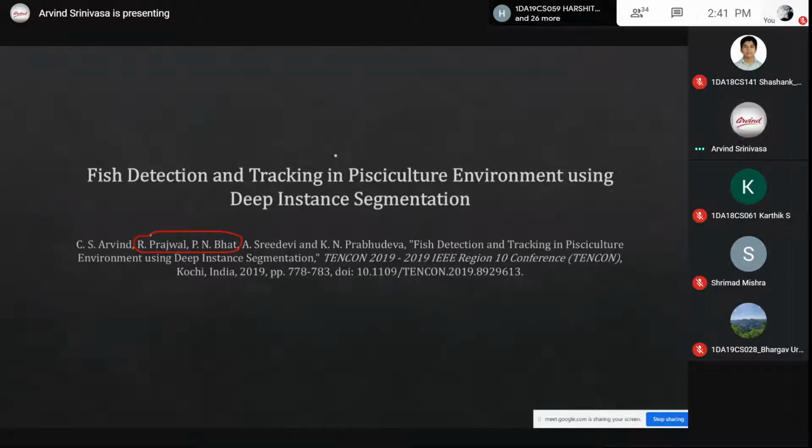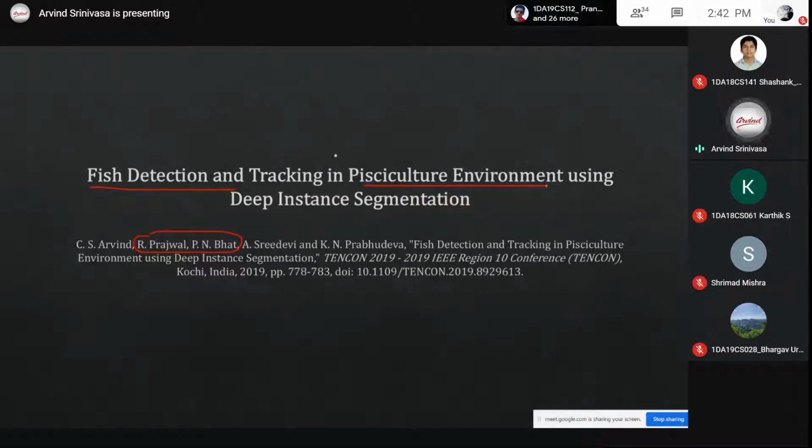They were eighth semester students last year from the RV Engineering Electrical Department. They got a problem statement to detect and track fish in a pisciculture environment. What is this pisciculture environment? I also didn't know beforehand what pisciculture is.